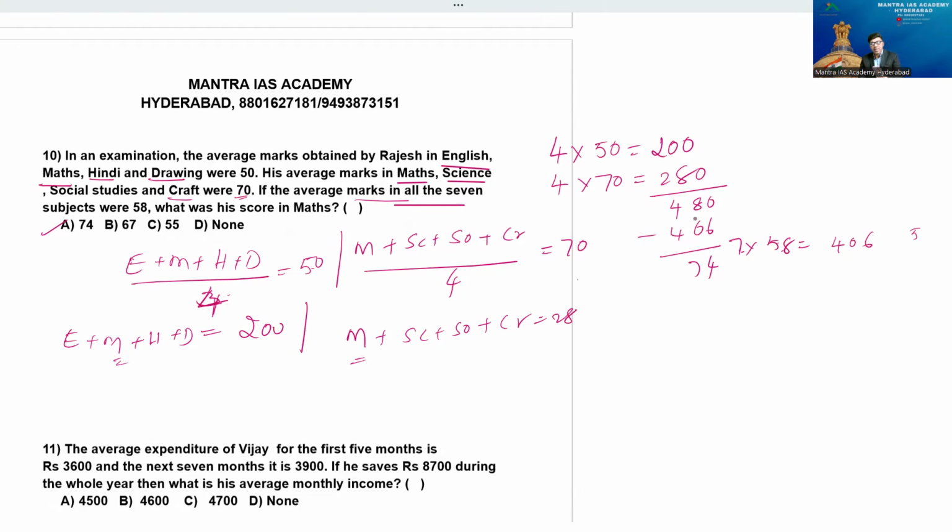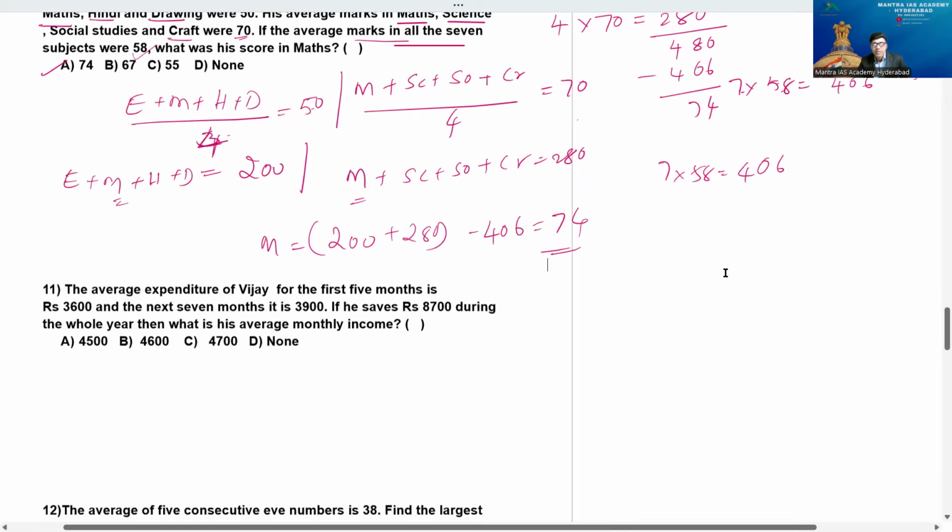And he mentioned that Maths is repeated, but in total we have 7 subjects only. So 7 subjects average is how much here? That is 58. So automatically 7 total, 7 into 58, we got already 406. So obviously mathematics is equal to what you can consider? 200 plus 280 minus 406. The same answer you can get beta, it is 74. Very good question. Now go to problem number 11, please.